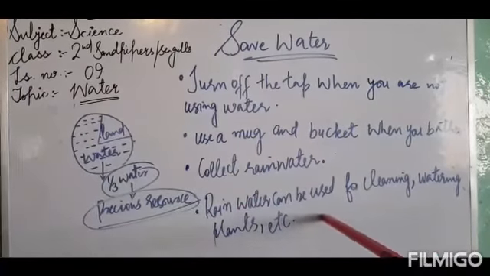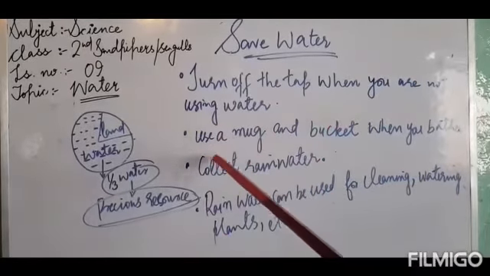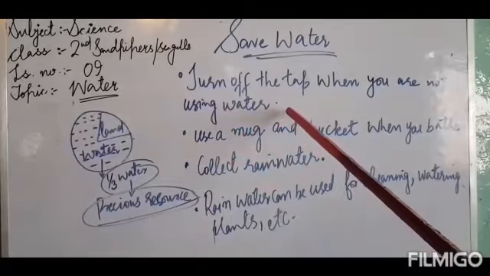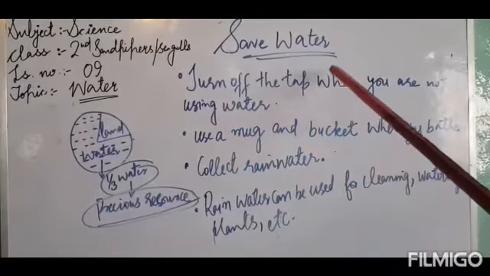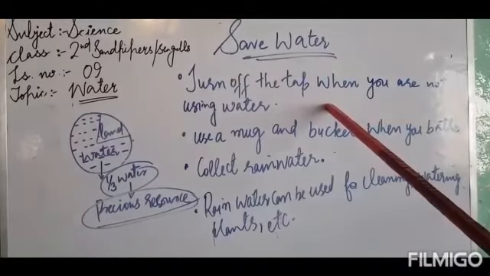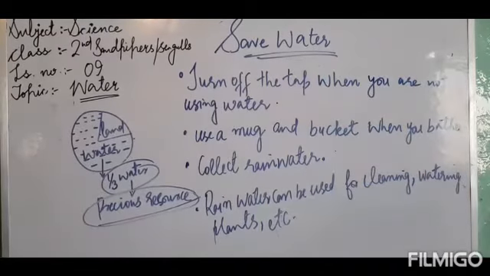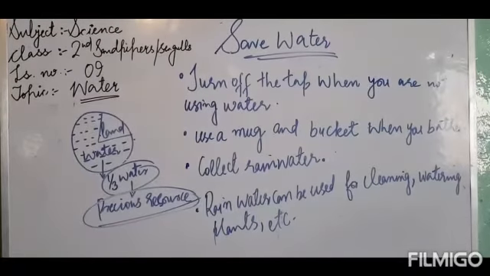We should use all the possible ways by which we can save the fresh water, not only for ourselves, but for the future generations also. So we should try to save the water. We should not waste it. We should try to save the water as much as possible.